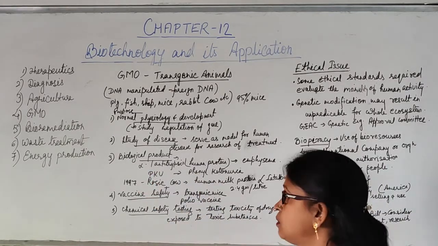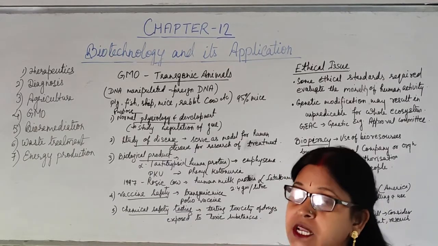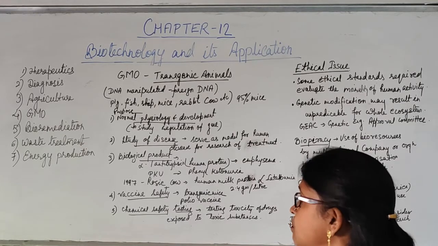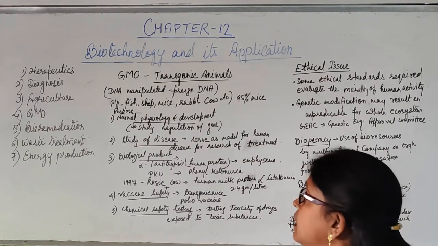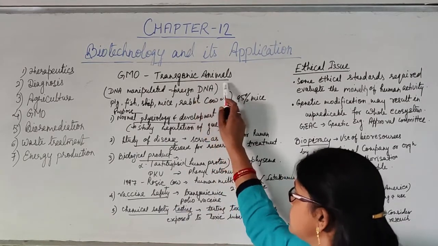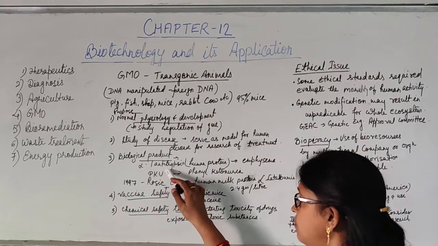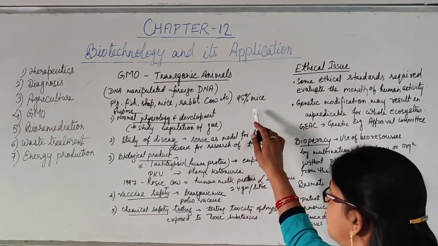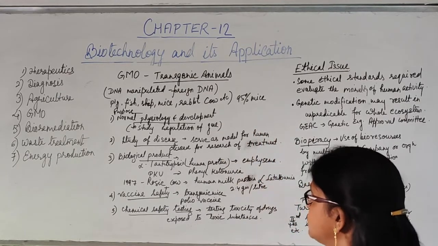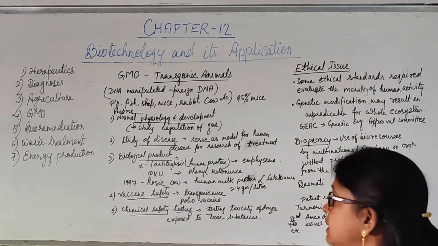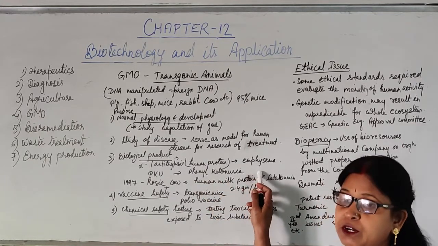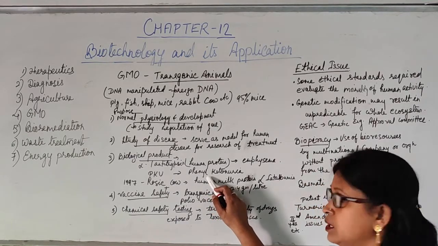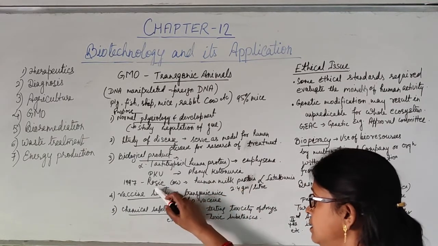So production of biological products, like different types of products which help in curing different types of disease or disorder, or which can be used for various purposes, can be done by the use of transgenic animals. For example, alpha-1 antitrypsin is a human protein and that can be isolated from transgenic animals. This protein is helpful in the treatment of emphysema or PKU, that is, it is utilized for the treatment of phenylketonuria.